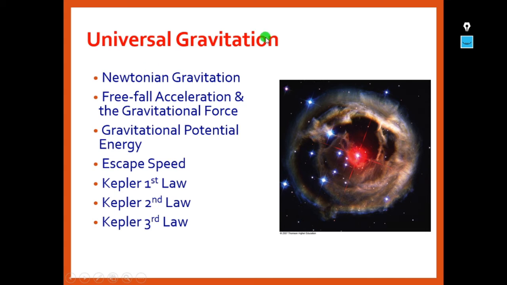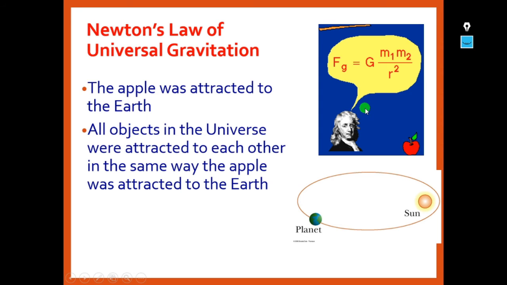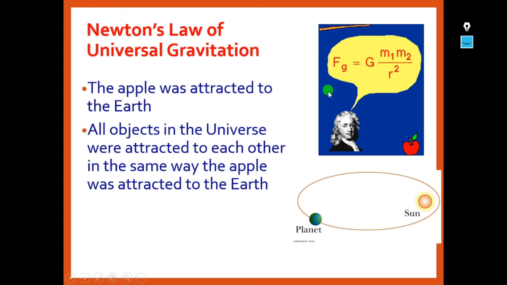Next, universal gravitation. Newtonian gravitation covers free fall acceleration, the gravitational force, gravitational potential energy, and escape speed, as well as Kepler's first law, second law and third law. Newton's law of universal gravitation: the apple was attracted to the earth, and all objects in the universe were attracted to each other in the same way the apple was attracted to the earth. From this he got the equation F is equal to G m1 m2 by r square.